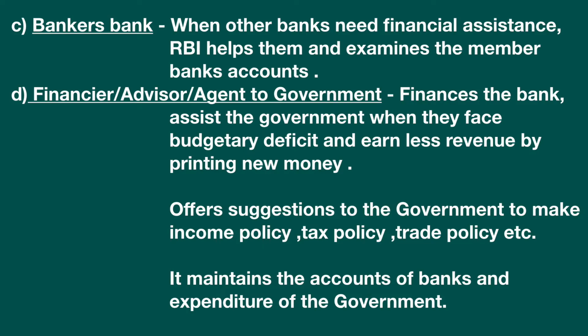Next, it offers suggestions to the government to make income policy, tax policy, trade policy, etc. So it also gives suggestions to the government so that the ways it would follow, it can earn more and more money. Like tax evasion would not take place, black money would be stopped, corruption will be stopped. So it gives certain suggestions.